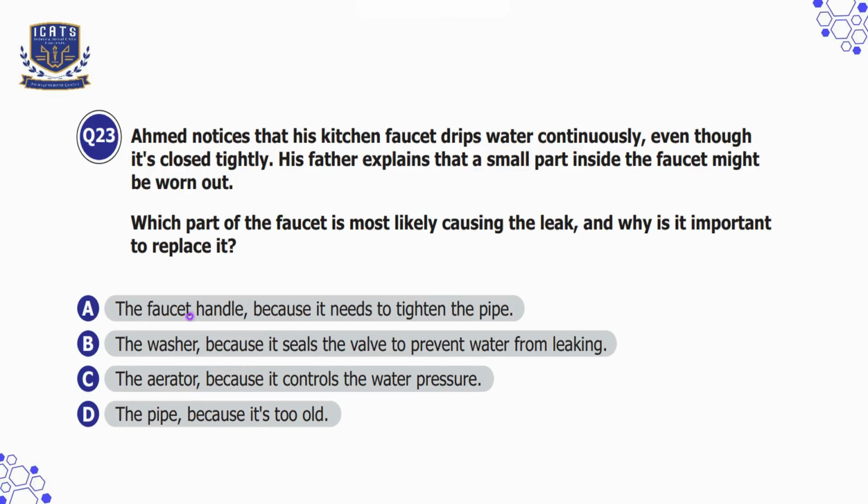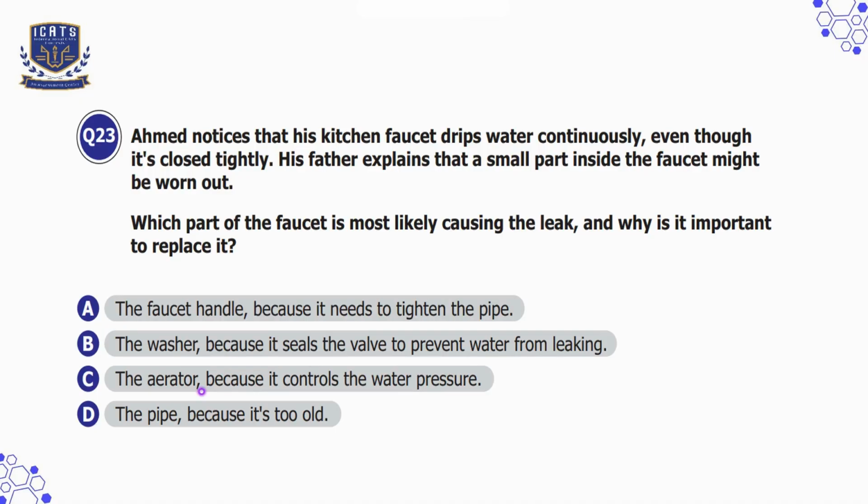Option A is the faucet handle because it needs to tighten the pipe, which is not correct because the handle just turns the water on and off. It does not stop leaks. Option B is the washer because it seals the valve to prevent water from leaking. That is our correct option.